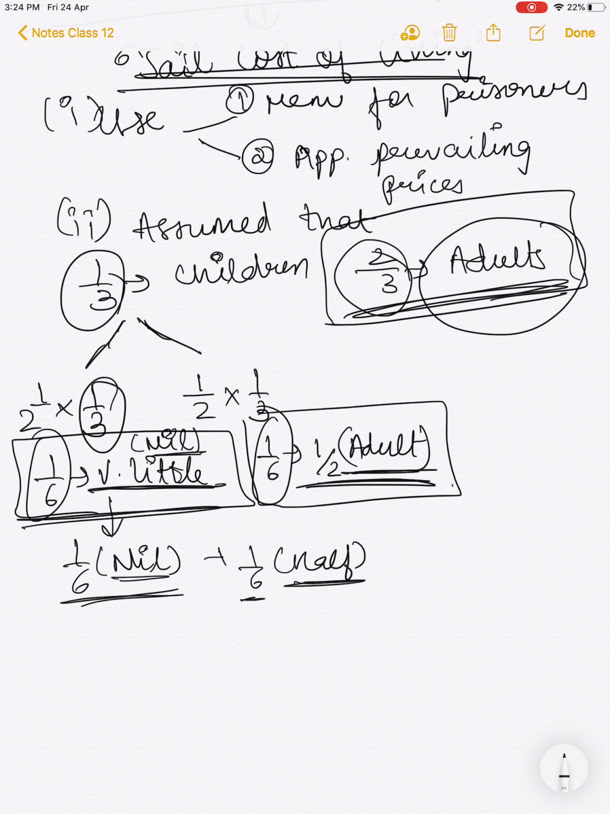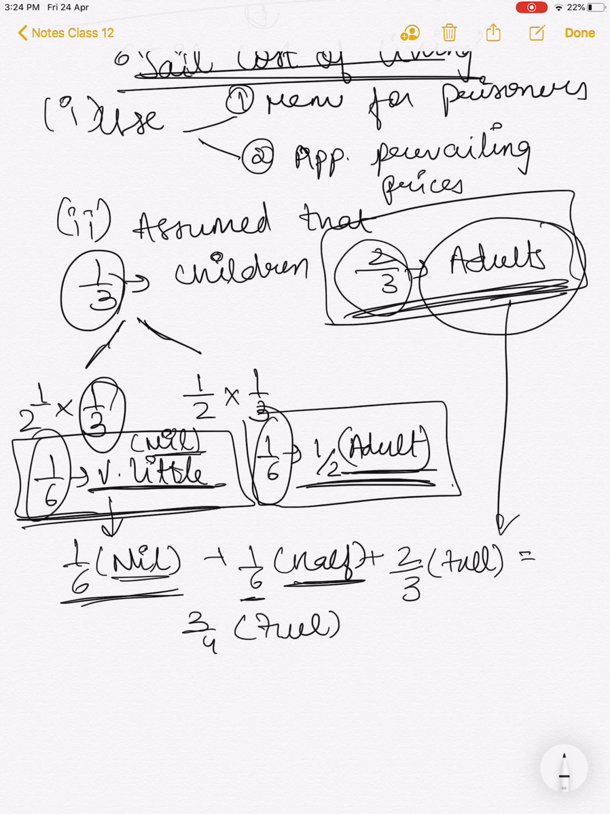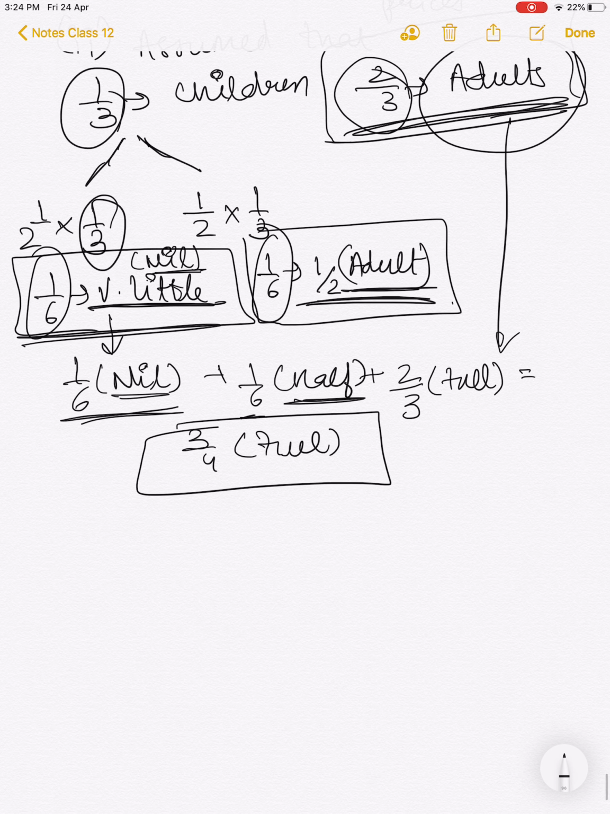mentioned 1/6 here. And coming to this one, 2/3 of full adult consumption capacity, he came up with 3/4 of full. When you solve it, you will come up with 3/4 of full. If you want me to solve it, it goes something like so: 1/6 of 0, because it's nil, and then 1/6 of half of adult capacity.